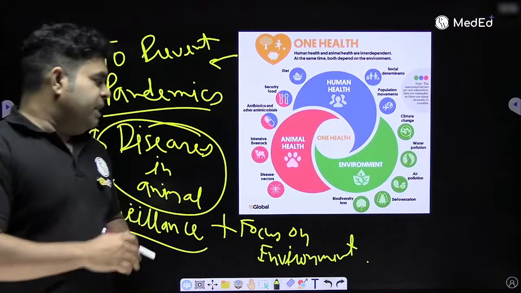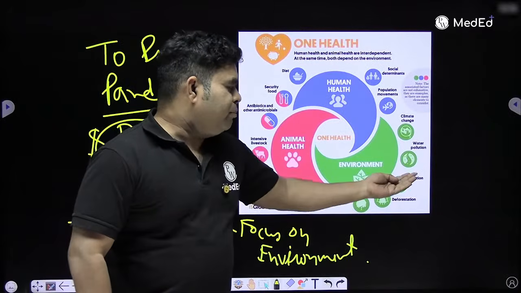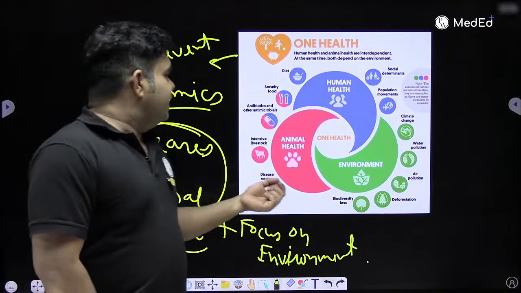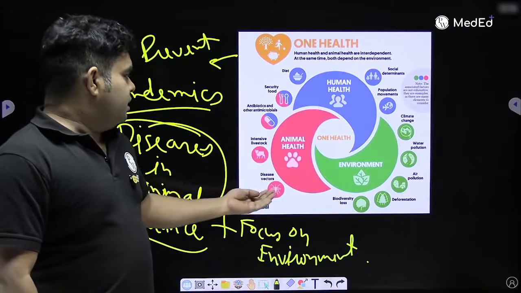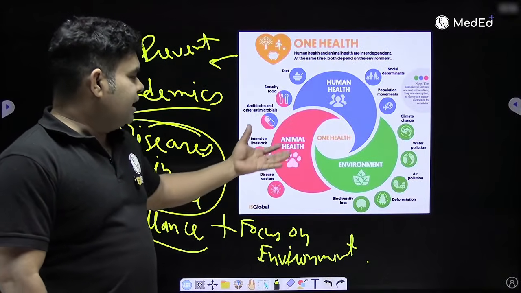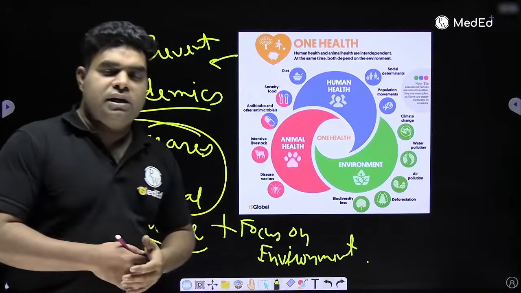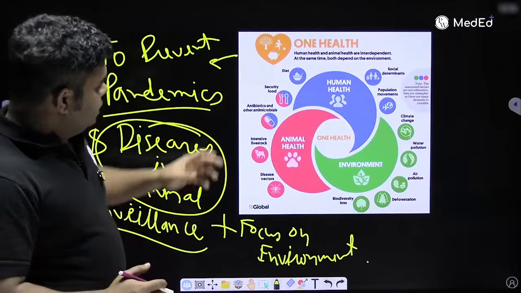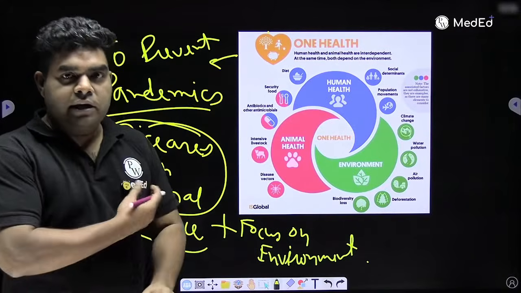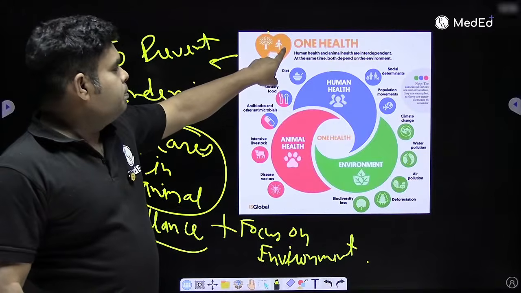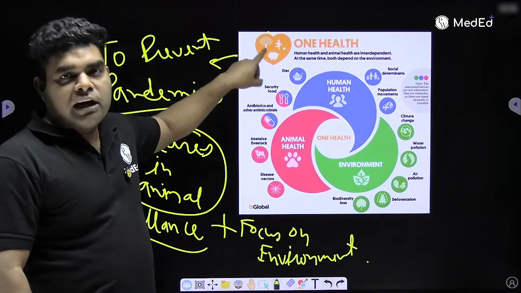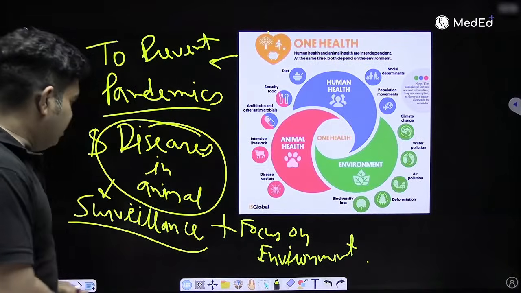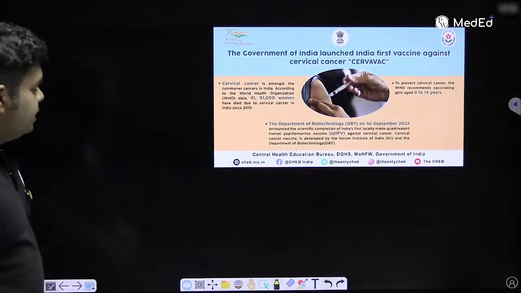Okay, so if there is biodiversity loss, deforestation, air pollution, water pollution, climate change, that also comes under the One Health program. If there is intensive livestock, disease vector, or antimicrobials and all those things, they also come under it. So there are a lot of things which come under One Health. And the logo you have to focus on. One Health logo is a heart. In that heart there is a plant also, a boy playing, and a pig also. Plant, pig, and a boy playing in that logo, One Health program. So this is a new thing. I hope you will remember. It is mainly to prevent pandemics.